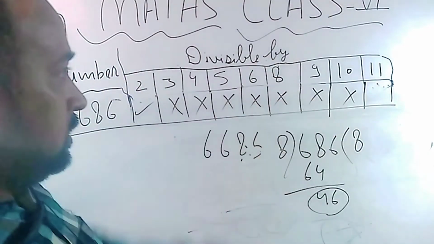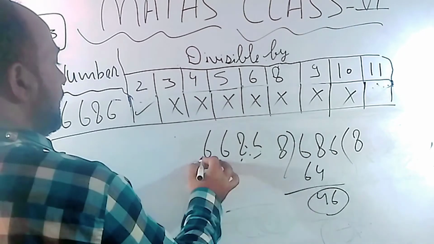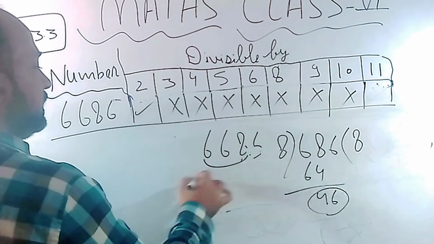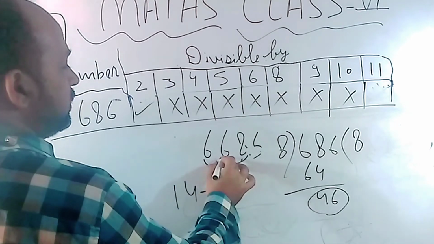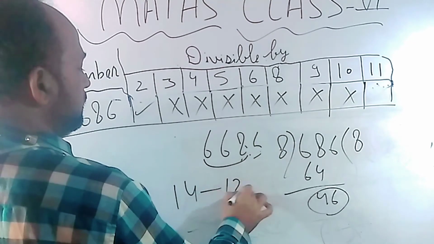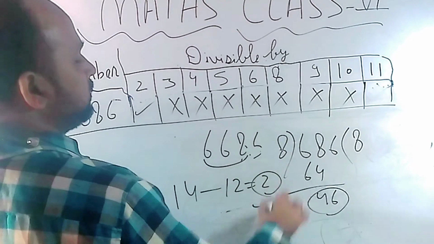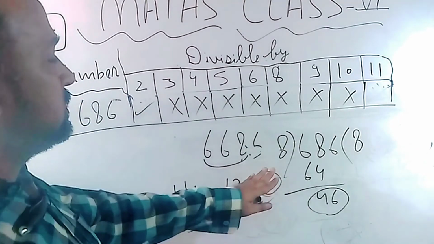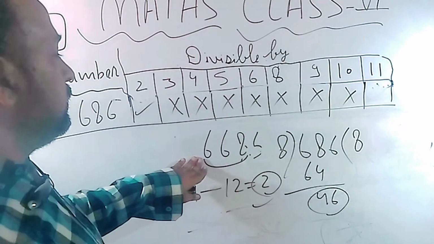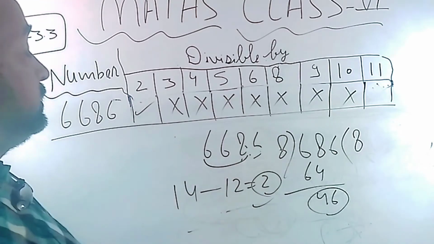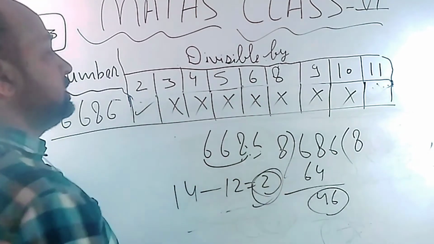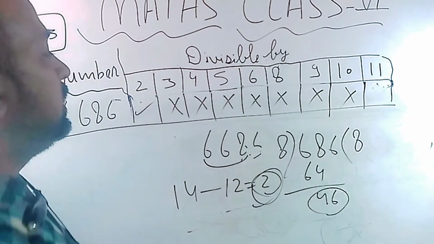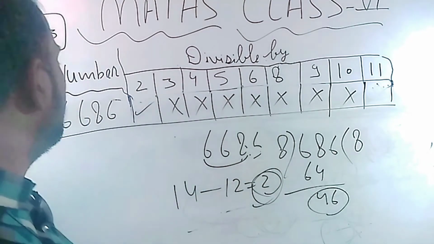In the case of 11, add the odd place numbers: 8 plus 4, 6 plus 8 is 14, and 6 plus 6 is 12. 2 is coming as the difference, so it's not possible. This number is not divisible by 11 because 2 cannot be divided by 11. Let's check the divisibility of another number.